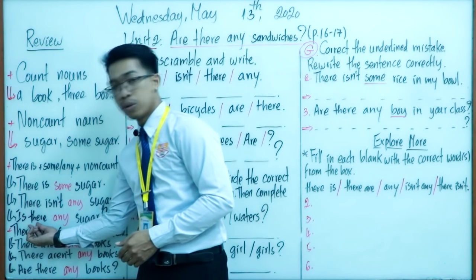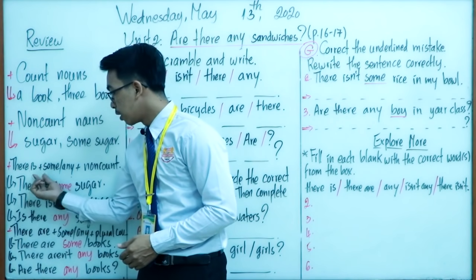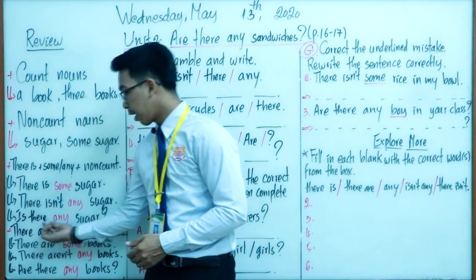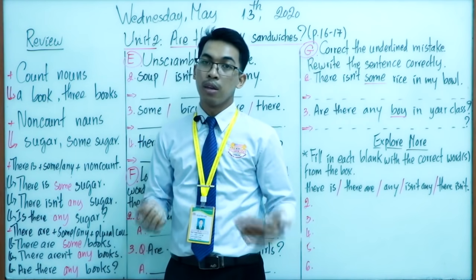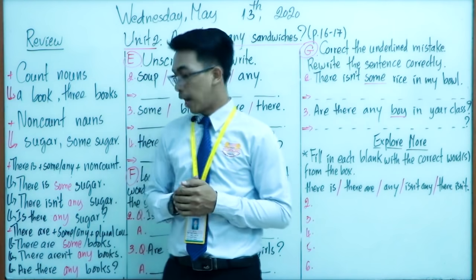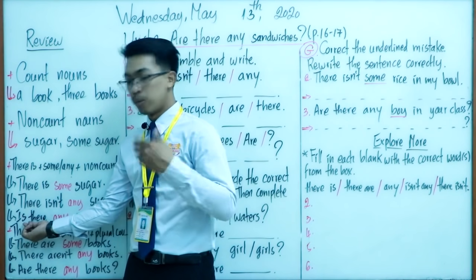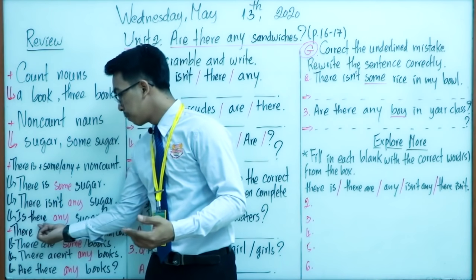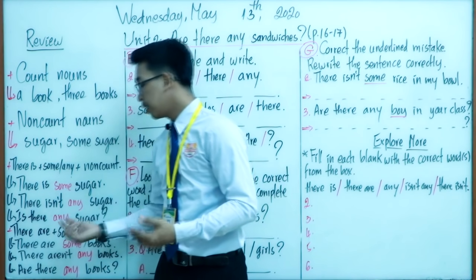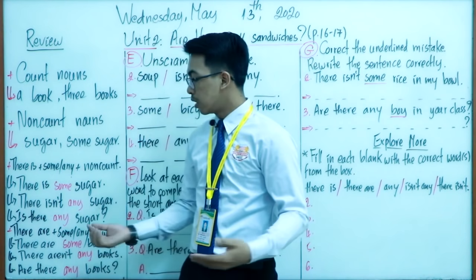Now let's move to the last sentence of the form. Is there any sugar? This is the question form. We use is in front of the subject, and then there any sugar? Is there any sugar? Okay, so these are the questions.